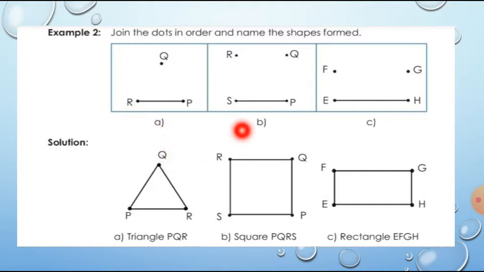And here by joining R to S and P to Q, then Q to R, you will get a square PQRS. Now by joining H to G and G to F, then F to E, you will get a rectangle with name EFGH. Children, do it in your textbook.